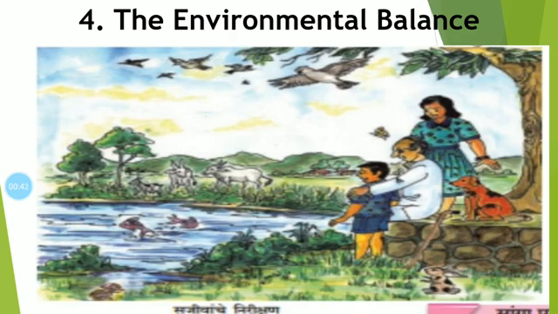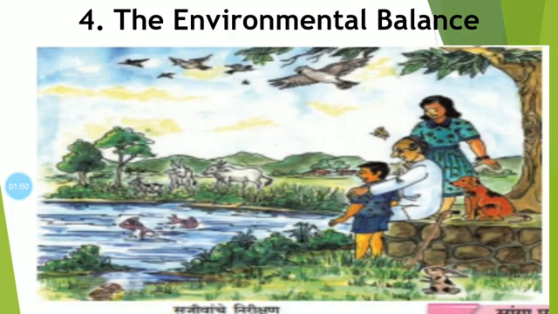So the information about the different places, different plants, animals we have seen in the last video. Today we have to see the next topic.